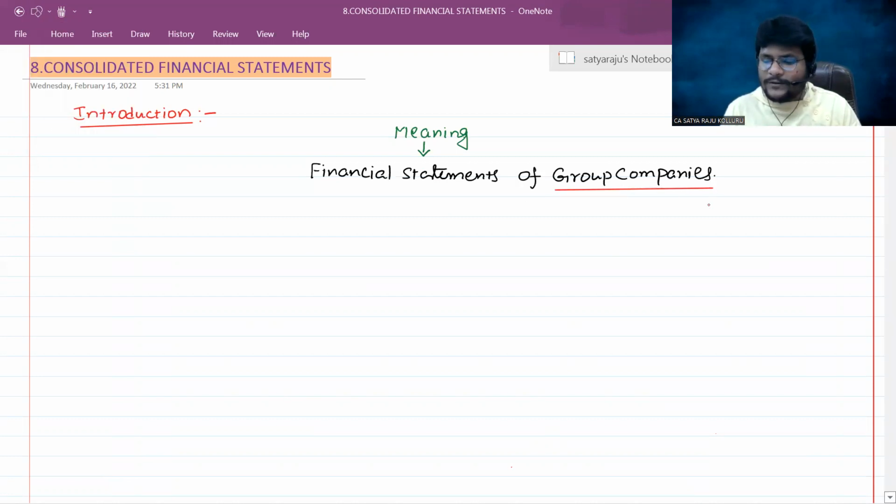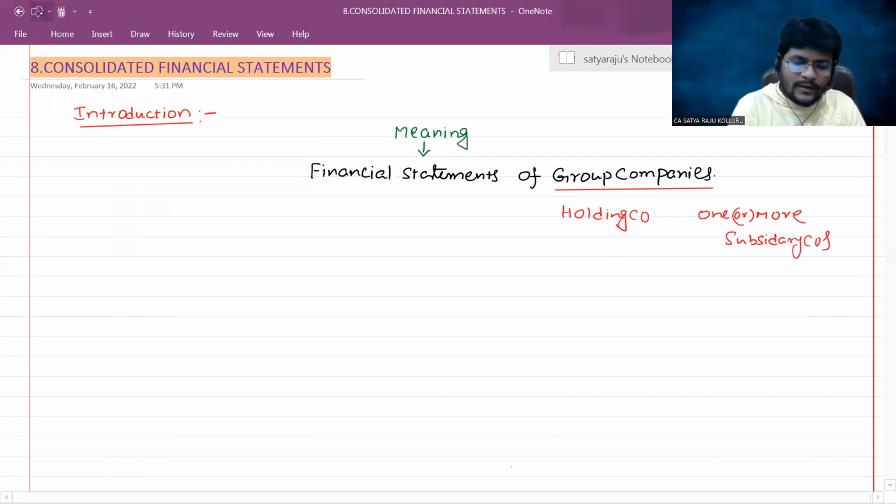Sir, group companies means a company having controlling power in another company, I mean the holding company, and one or more subsidiary companies.